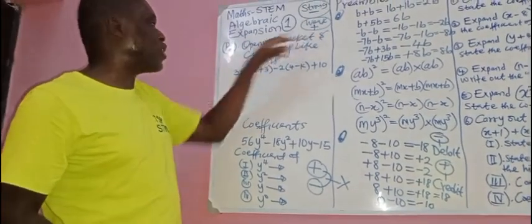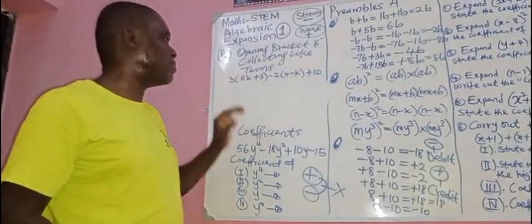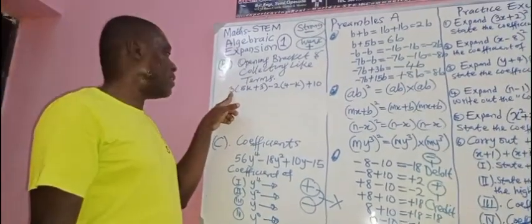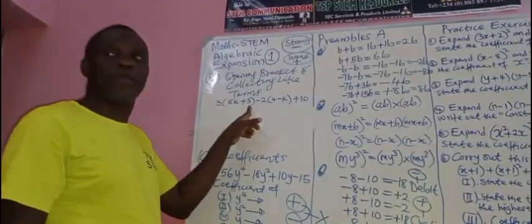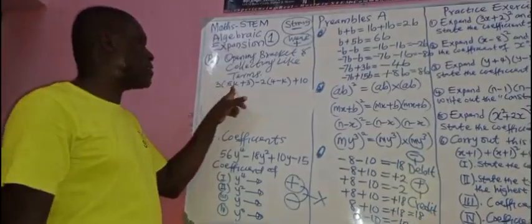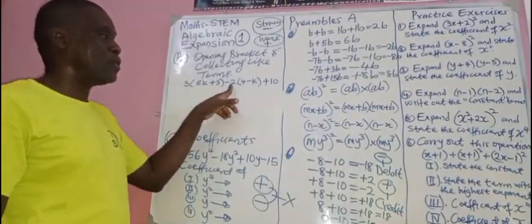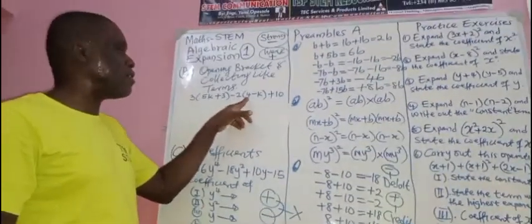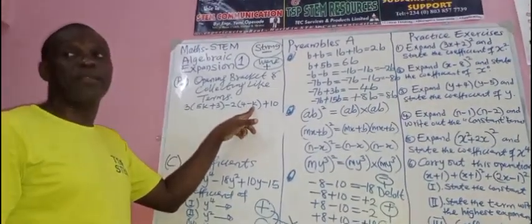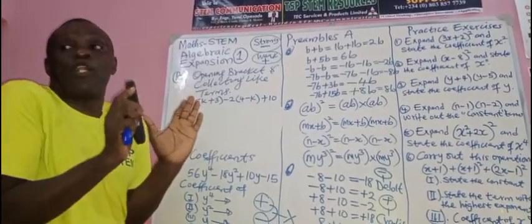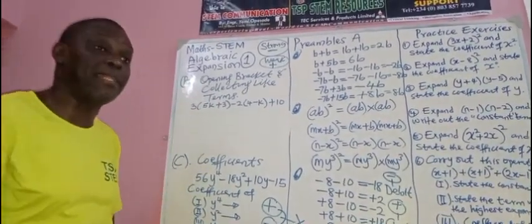Opening brackets and collecting like terms. Now, look here. Look at this number, 3, before this bracket. It means that this number will multiply everything inside this bracket. Then after that we have minus 2, which will multiply this 4 and this minus k. Then plus 10, this 10 is standing on its own. Okay, can we open the bracket now?